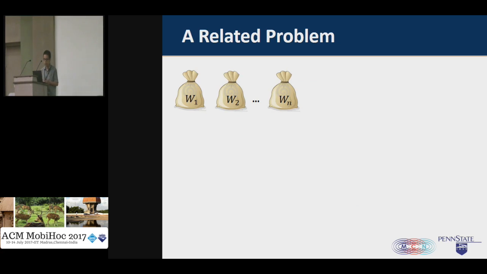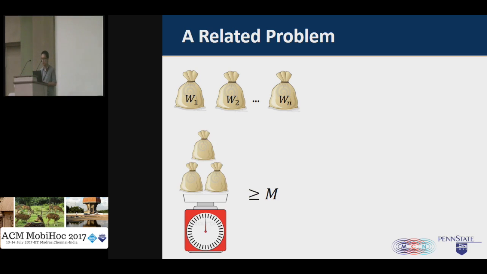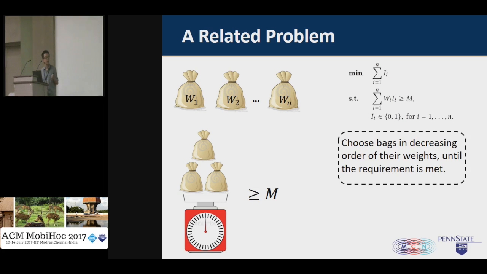Let's consider the case when we are given n packets, where each packet has a weight w_i. The problem we want to solve is to choose the minimum number of packets such that their total weight is greater than or equal to N. This problem can be formulated as an integer programming problem. Although this is an integer programming problem, it actually has a very simple solution. We just need to rank the packets in decreasing order of their weights. Then we can simply choose the packets one by one until their total weight is greater than or equal to N.